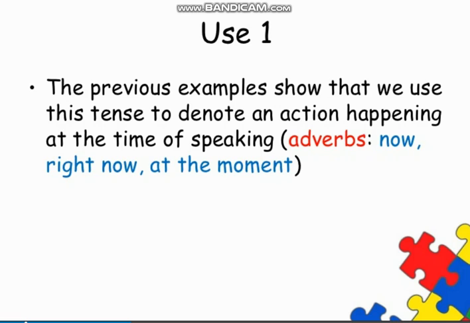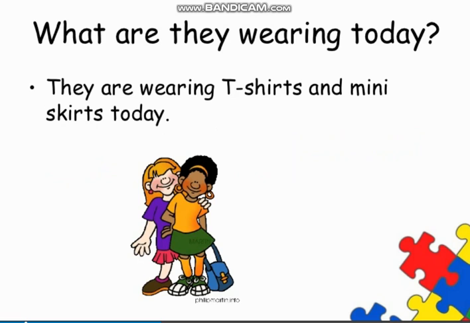As you can see, in all those examples which we have already discussed, we use this tense to denote an action happening at the time of speaking, and we use the adverbs now, right now, at the moment. Why? Because this is happening at the same time, at the moment in which we are speaking or writing. That's why its action would be continuing, and we present it in present continuous tense. Like look at this picture. What are they wearing today? They are wearing t-shirts and mini skirts today. So here again you can see this action is still in progress, they are still wearing those dresses.